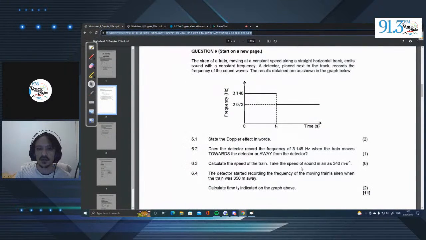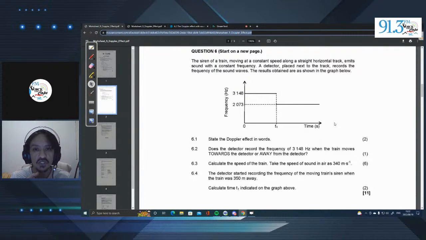So let's look at this graph. They say the siren of a train moving at a constant speed along a straight horizontal track emits a sound with a constant frequency. A detector placed next to the track records the frequency of the sound waves. The results obtained are as shown in the graph below. So here, this is a reverse of what the previous question was about.